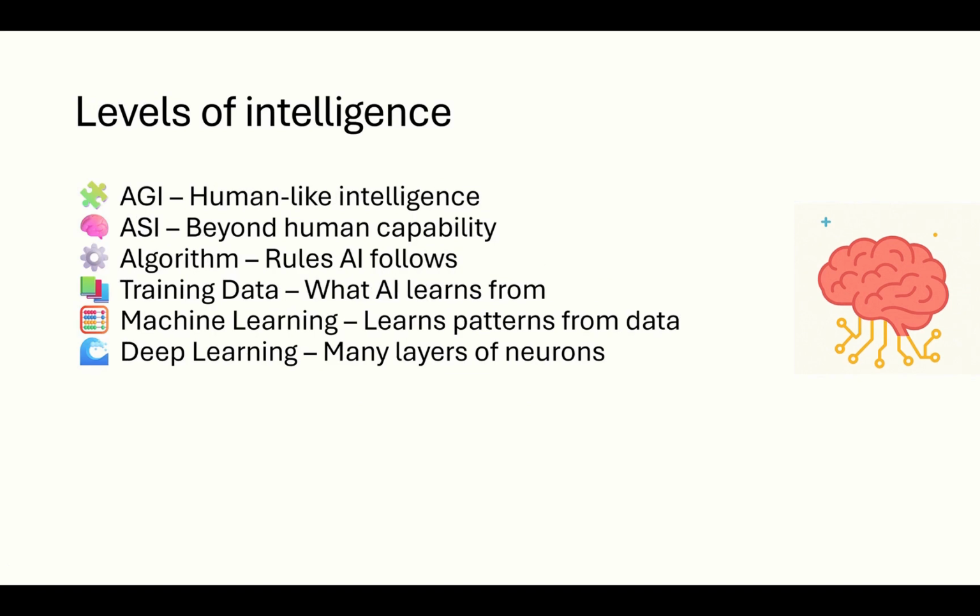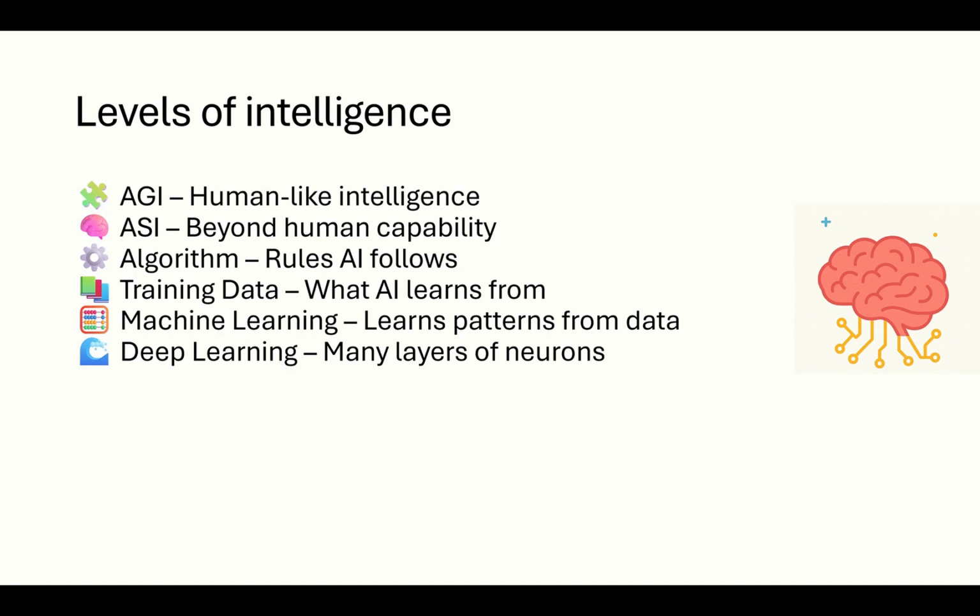AI has levels. AGI is the first one. Artificial general intelligence is when a machine can do everything a human can. We are not yet there, but we are getting very, very close. ASI is artificial superintelligence, which goes even beyond human intelligence. That's a futuristic goal.